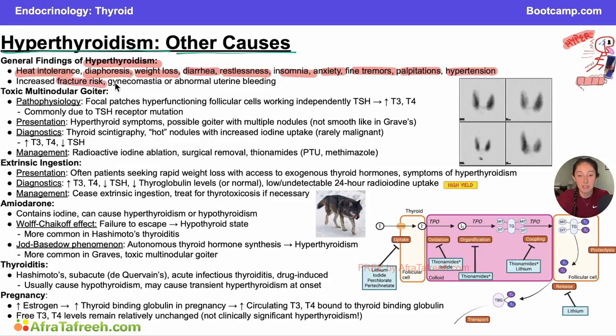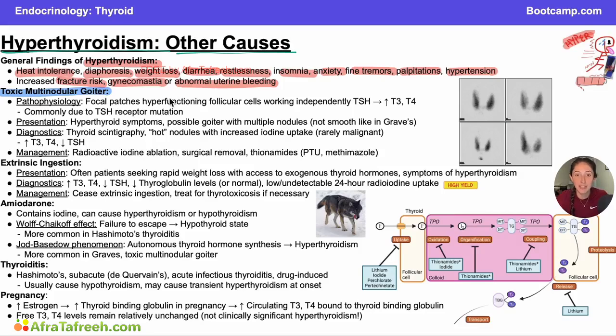And then finally, the increased fracture risk, gynecomastia, or abnormal uterine bleeding that can also occur as a result of hyperthyroidism. So that's your general presentation, but what are some of the individual causes of hyperthyroidism that I want you guys to be aware of? The first is toxic multinodular goiter.